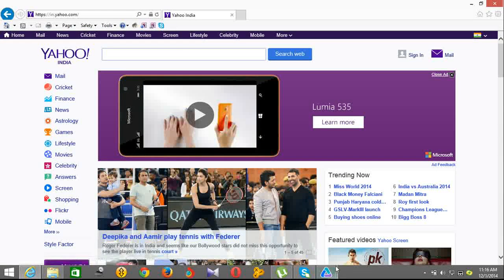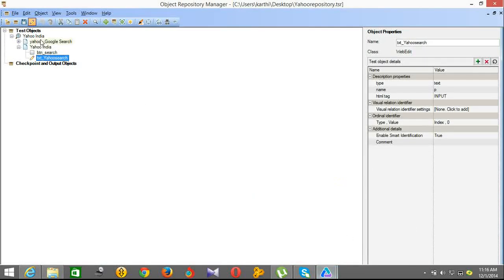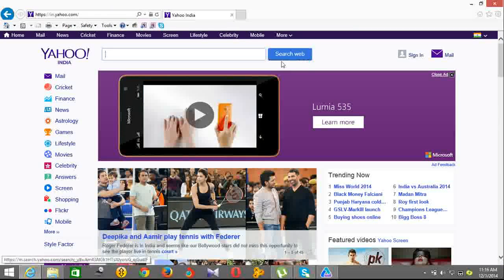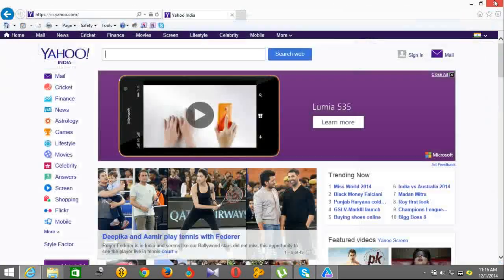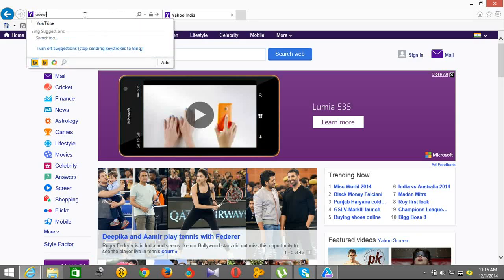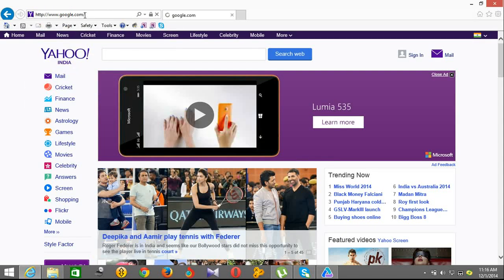Yeah, highlighting. Button. Yeah, it's highlighting. It's good. So the objects are good. So I am closing the repository manager, and again I am navigating the page to Google.